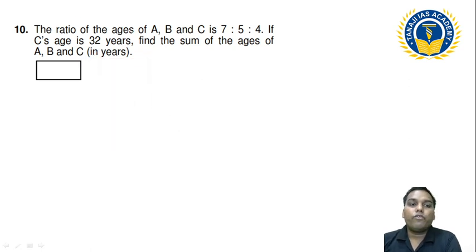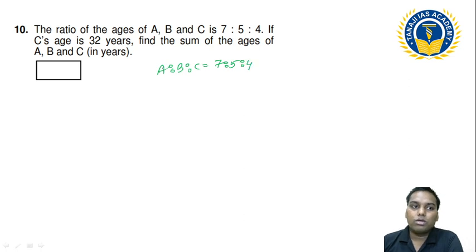So the ratio of ages of A, B and C is 7:5:4. If C's age is 32 years, find out the sum of A, B and C. So can I find out the summation? How much? 7 plus 5 is 12, 12 plus 4 is 16.